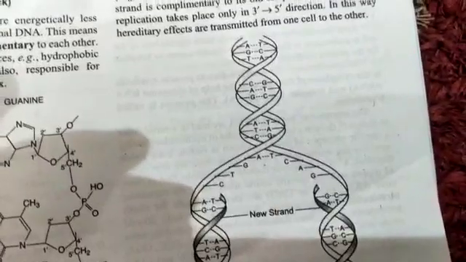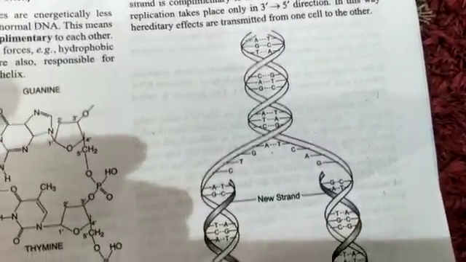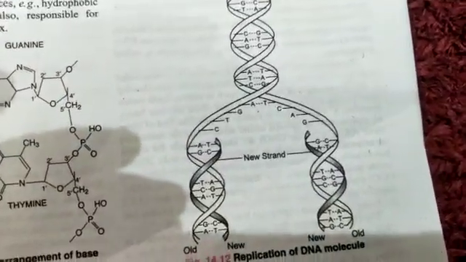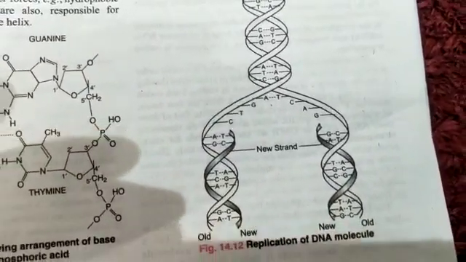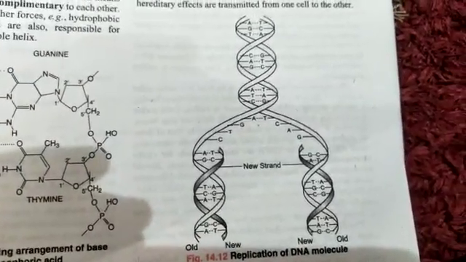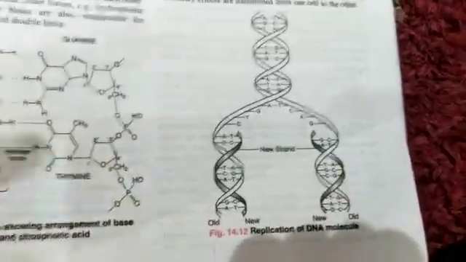Now this is the structure shown: A to T, G to C, T to A. And these are the new strands. This is called replication of the DNA molecule.